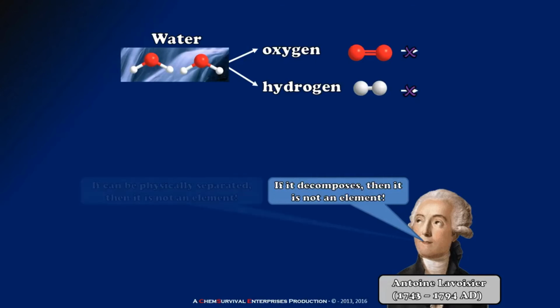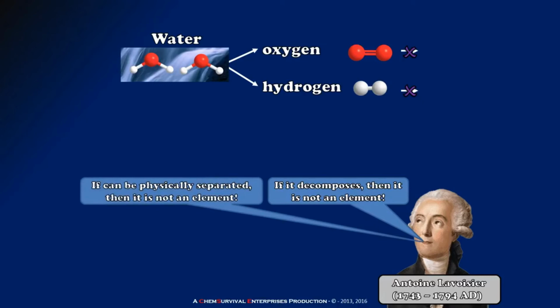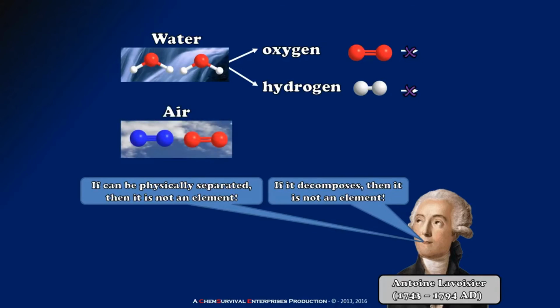And by failing to decompose the oxygen and hydrogen he created, he was also able to correctly identify those materials as elements. He also reasoned that if a substance can be physically separated into two or more materials, it's not an element. He used this idea to put yet another classical element to the test, this time air.